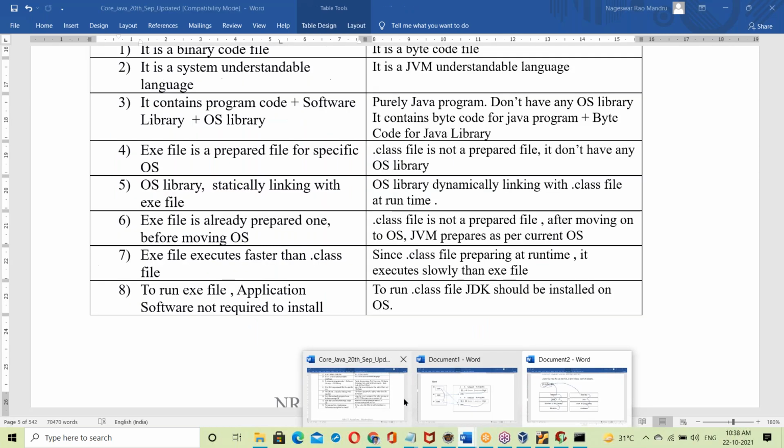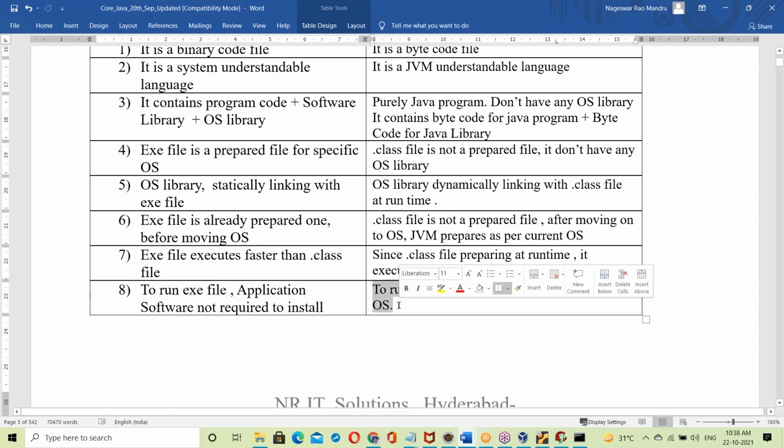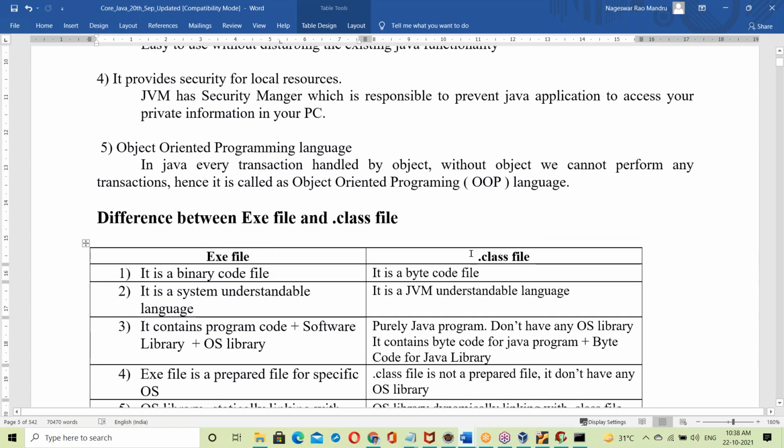See this here. To run the .exe file, the application software, meaning C or C++ application software, is not necessary. To run an .exe file, application software is not required to be installed. Next, to run a .class file, JDK should be installed on the OS. Otherwise it cannot run. So this is the difference between an .exe file and a .class file.